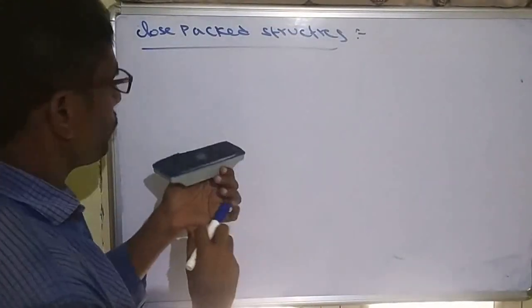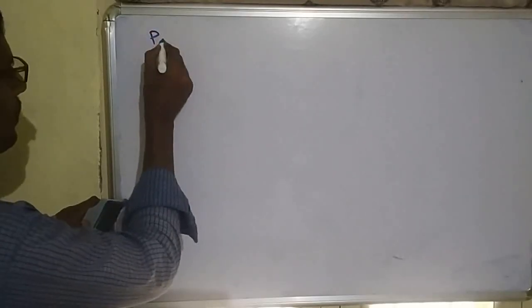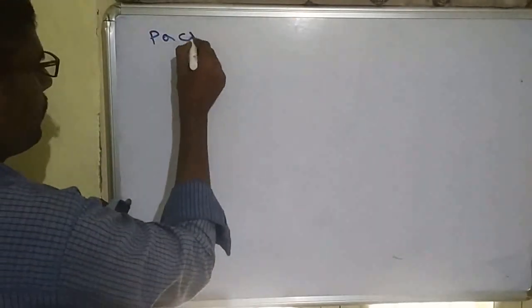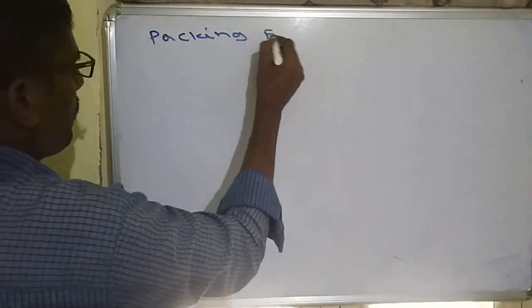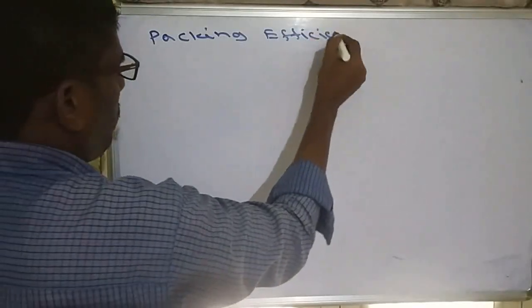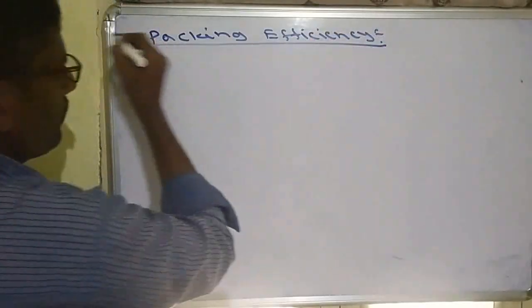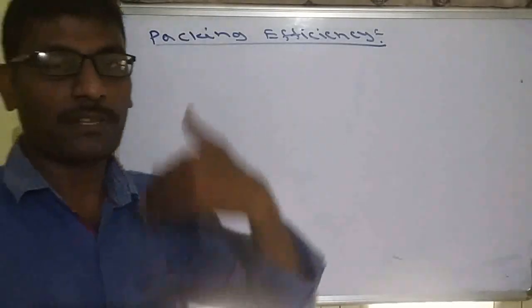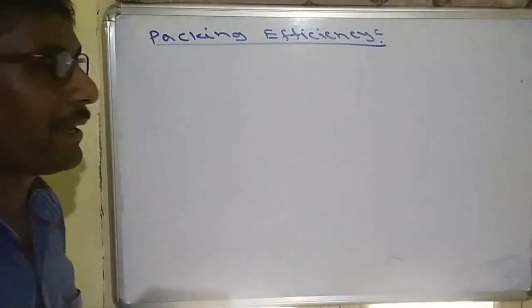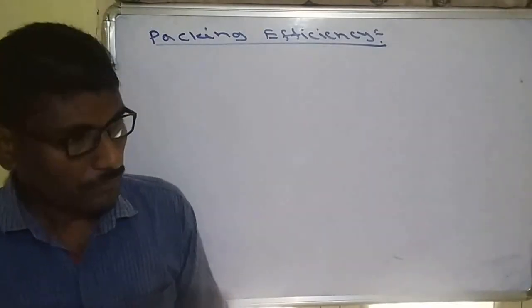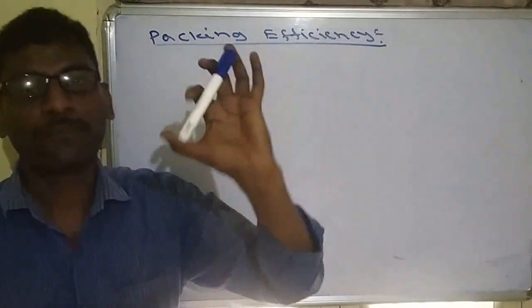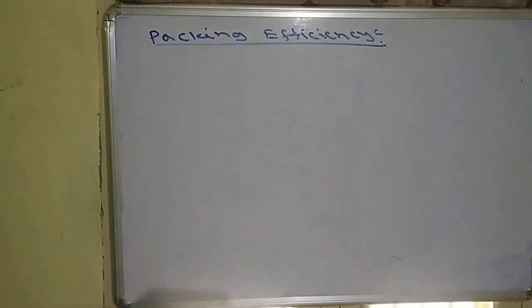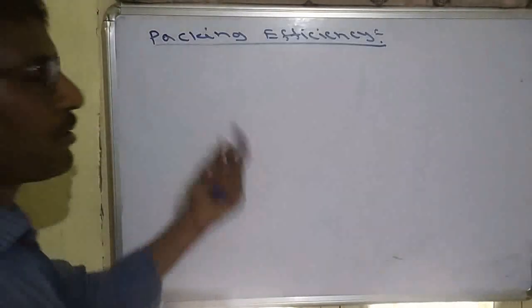But before going to close packed structure, first we will start one topic, that is packing efficiency. We will see close packed structure in the next class. So first we will do packing efficiency. This is also called packing fraction.